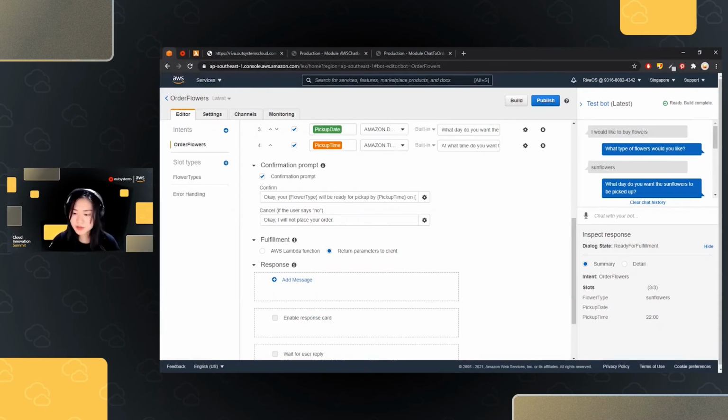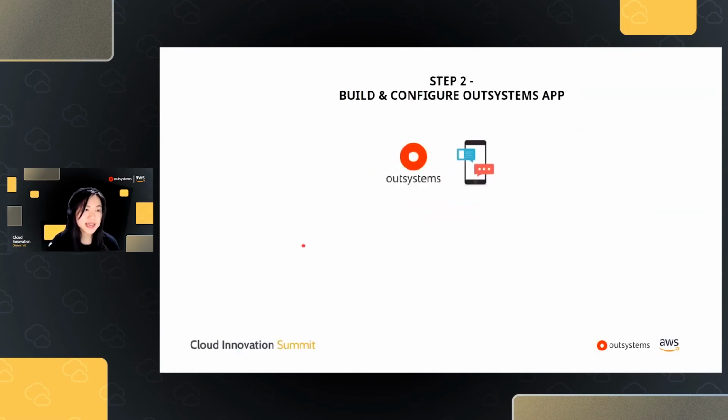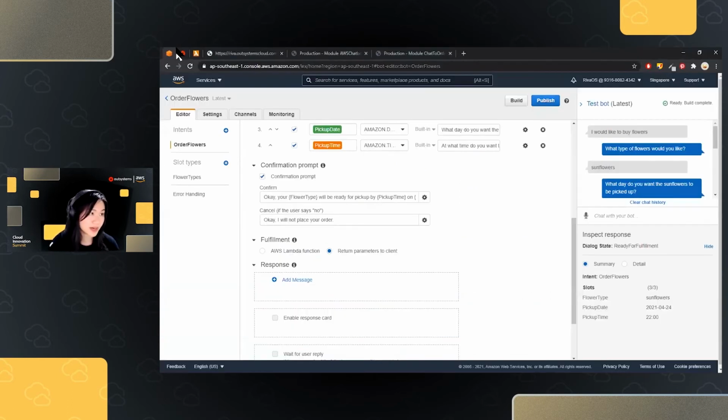So going back to where we were, first, we're done with creating the chatbots. Second, we want to build and configure our OutSystems application to connect to that chatbot. OutSystems has an out-of-the-box connection to AWS Lex chatbots on top of many other integrations and connectors that we already have.